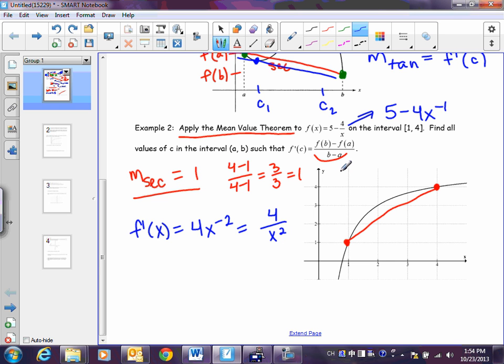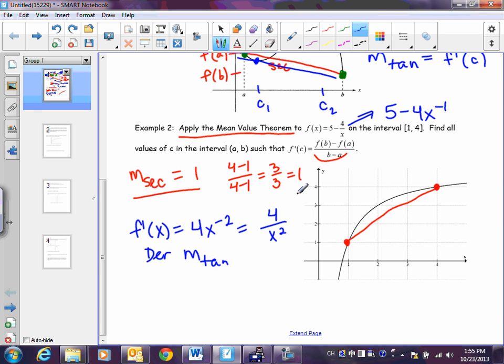Now, I don't really feel like you need to simplify all the time, but you're going to see why it's definitely going to help us to know that this is 4 over x squared. So now remember the derivative. This is the slope of the tangent line. So 4 over x squared represents all the slopes of all the tangent lines to this graph, because that's constantly changing. The steepness of this graph is changing, the slope's changing. And what I want to know is, where is this the same as 1?